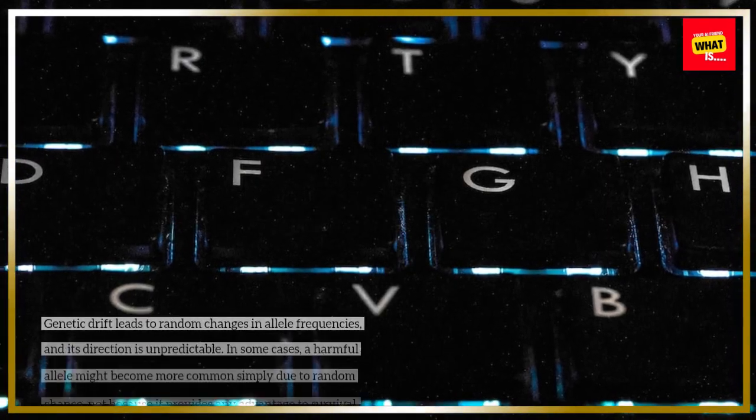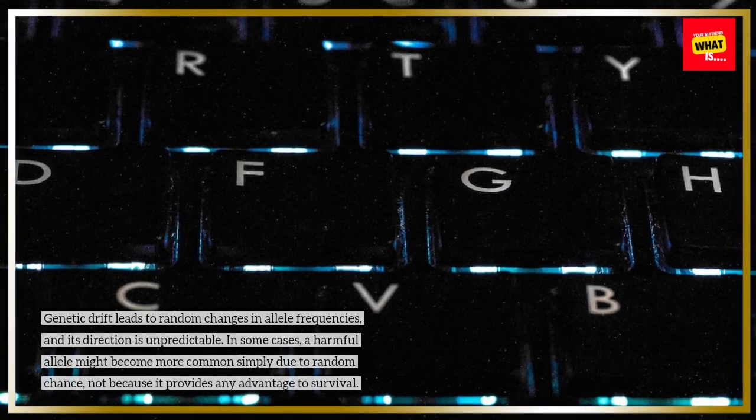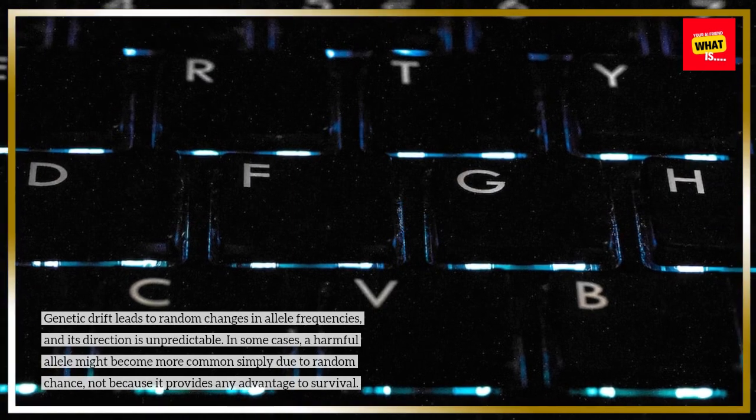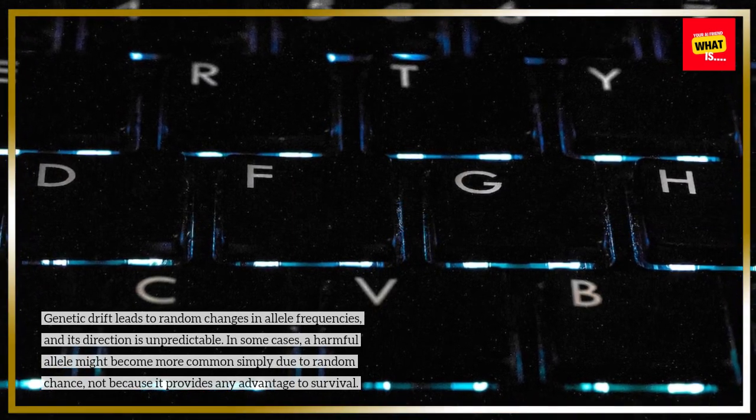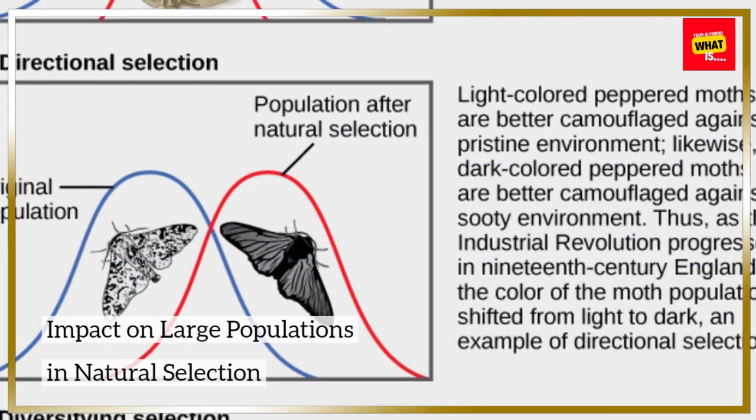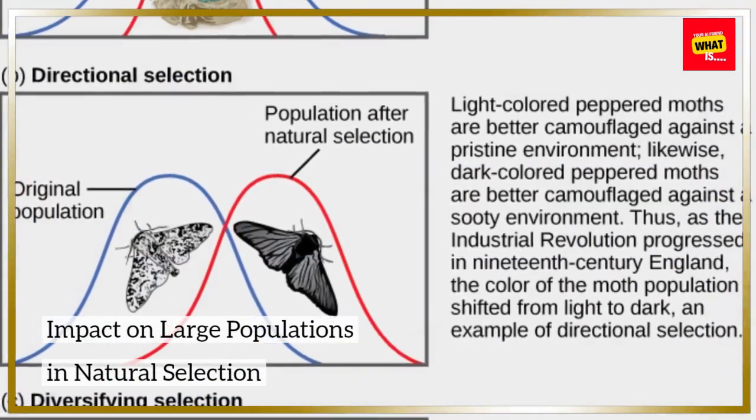Direction of change in genetic drift. Genetic drift leads to random changes in allele frequencies, and its direction is unpredictable. In some cases, a harmful allele might become more common simply due to random chance, not because it provides any advantage to survival.